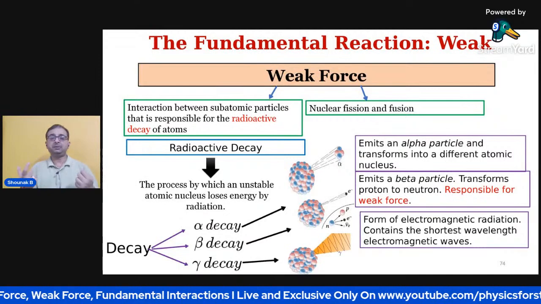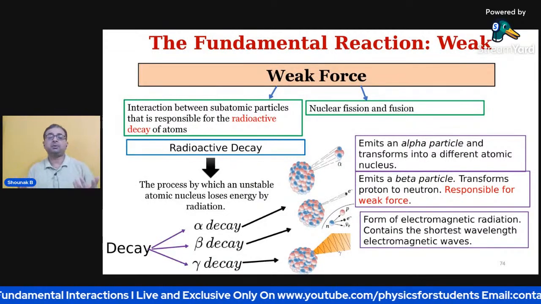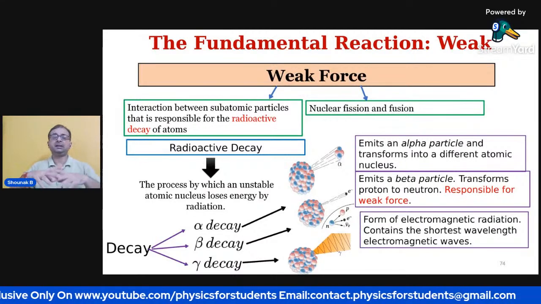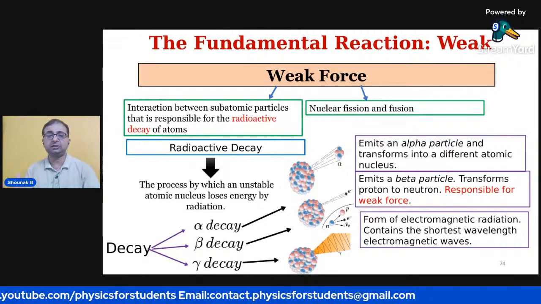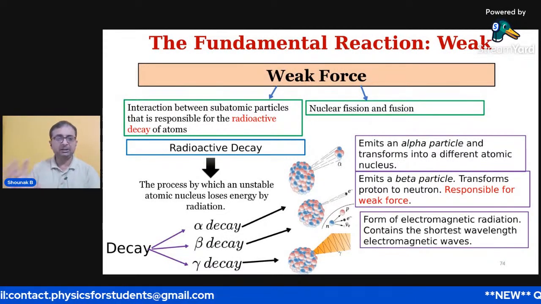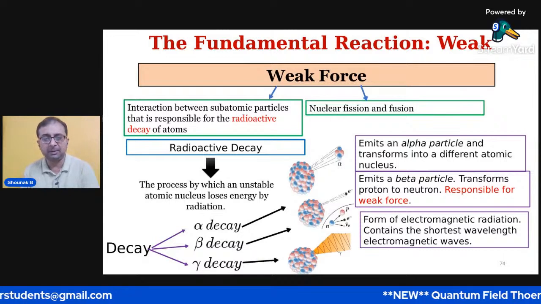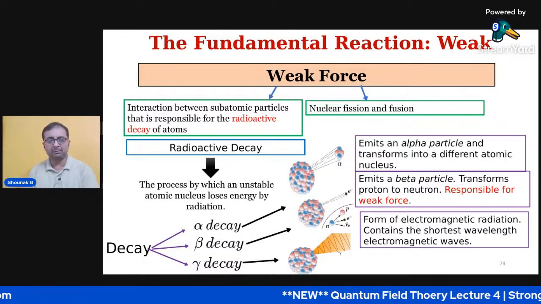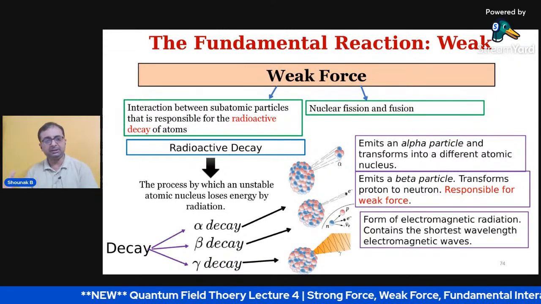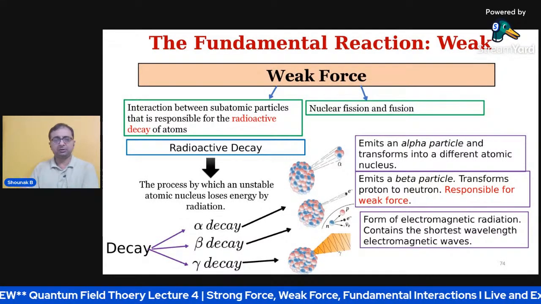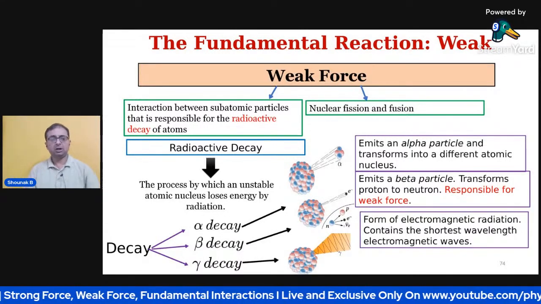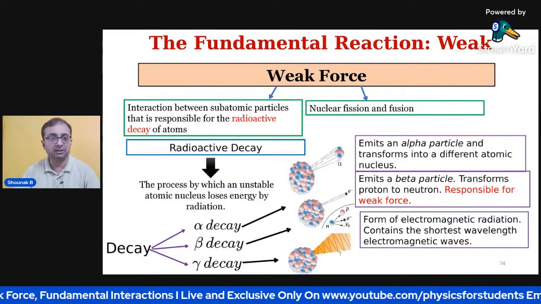Some people feel there is a fourth type, which causes electron capture, in which an atom's nucleus captures an inner electron from the electron shells. Alpha decay emits an alpha particle, transforming it into another atomic nucleus. Beta decay emits a beta particle, responsible for the weak force, and forms an electron. So this is basically what we call the weak force.